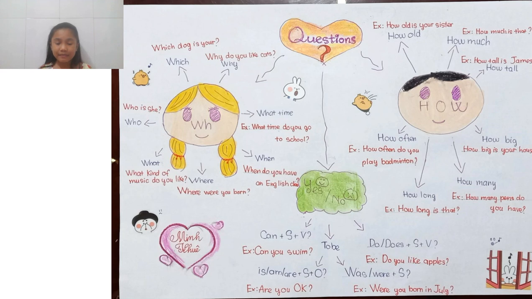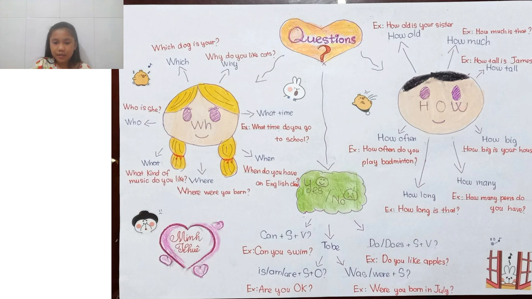Next we have was, were, plus subjects, plus something else. This is used to talk about the past, like: Were you born in July? Maybe if you were born in July, you say, yes, I was. Or, yes, she was, if they're asking about another person.